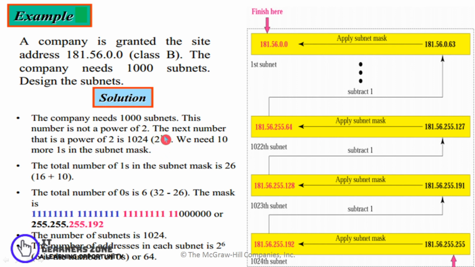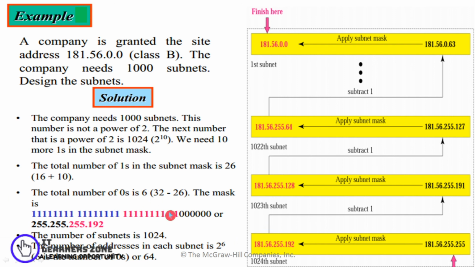So I'll go for 2 raised to 9, that is not giving me 1000 values. So I'll go for 2 raised to 10, that gives me 1024 values. So 1024 means this shows that I have to borrow 10 bits in order to create these subnets. So class B has a subnet mask of 255.255.0.0. So here what I'll do is keep 255.255, then I'll be borrowing 10 bits from the host ID.